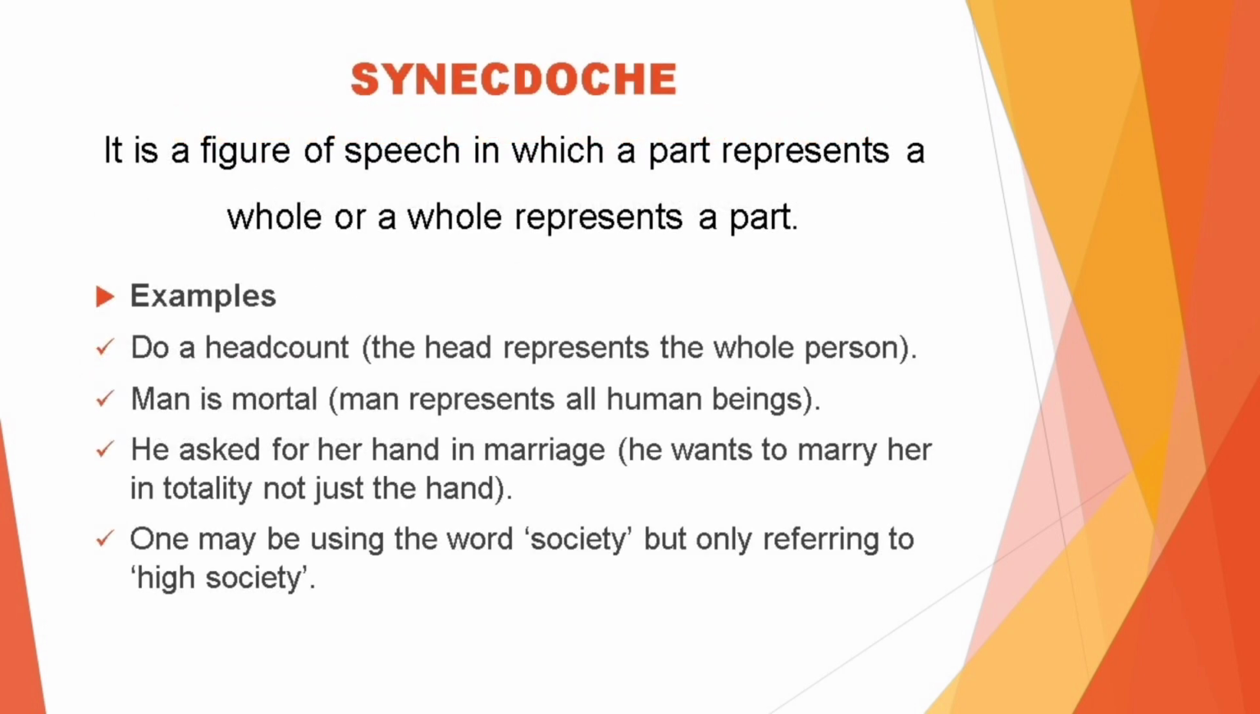The next literary device we take up is synecdoche. It is a figure of speech in which a part represents a whole or a whole represents a part. For example, do a head count. The head represents the whole person. Man is mortal. Man represents all human beings. He asked for her hand in marriage. He wants to marry her in totality, not just the hand. One may be using the word society, but only be referring to high society.